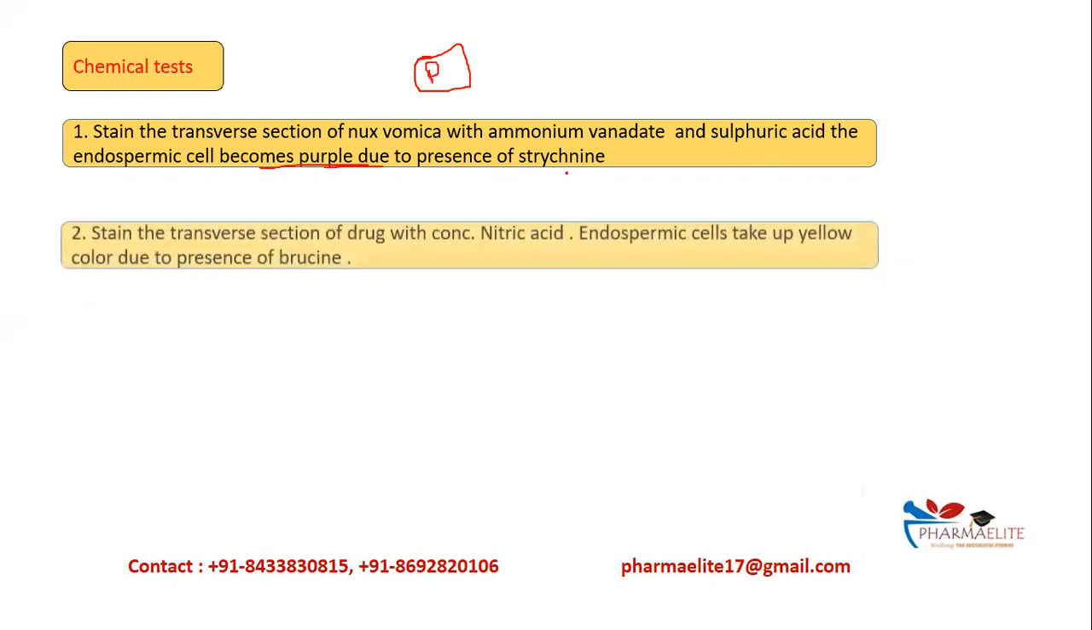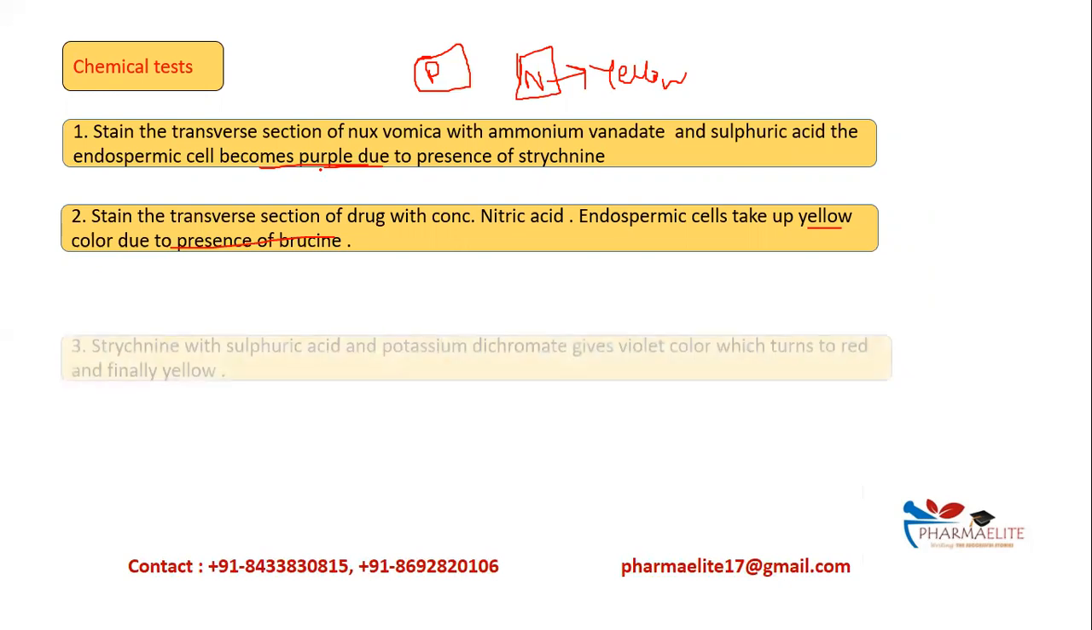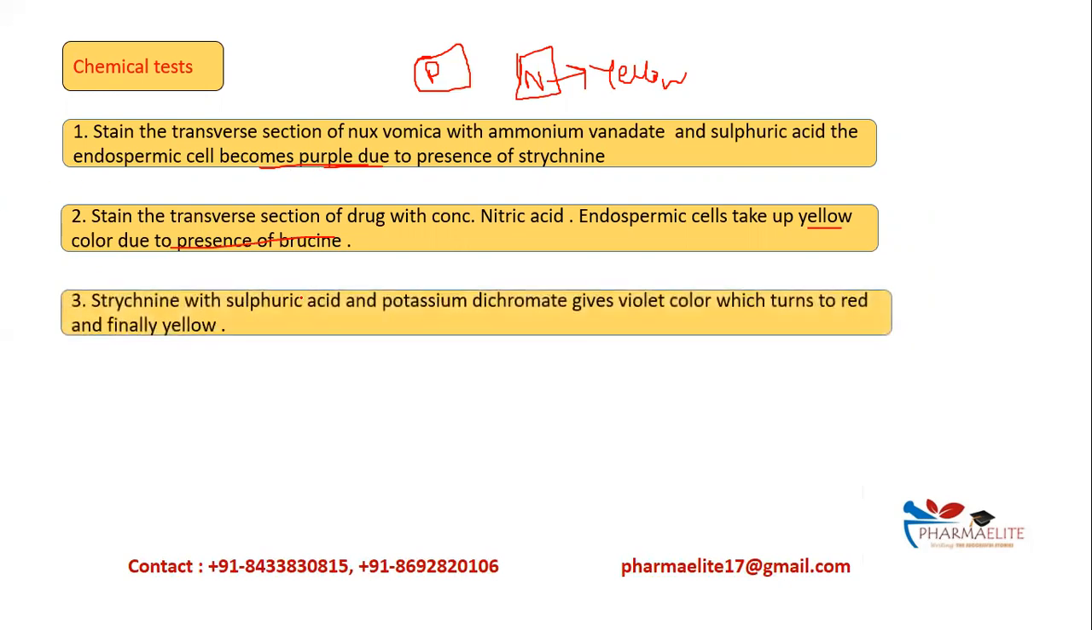Similarly, when you take this TS of Nux vomica and add concentrated nitric acid, and the endosperm turns yellow in color, it is due to the presence of brucine. You can see here, due to brucine the endosperm cells will take up a yellow color, and due to strychnine the endosperm will become purple. Strychnine, when treated with sulfuric acid and potassium dichromate, will also give a violet color, which turns to red and finally yellow.